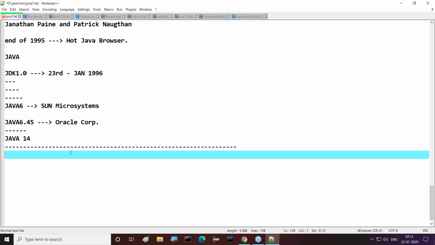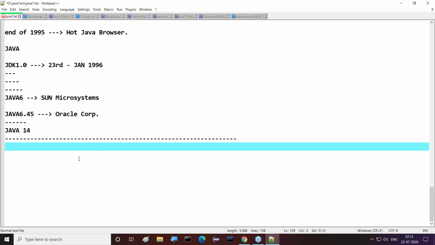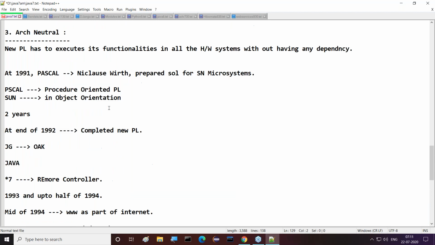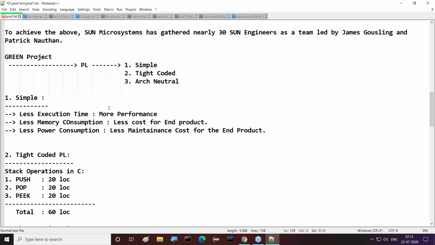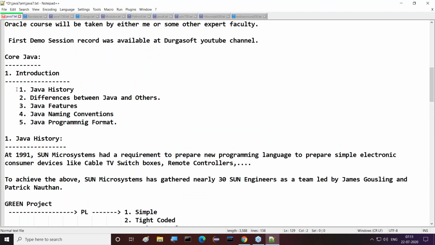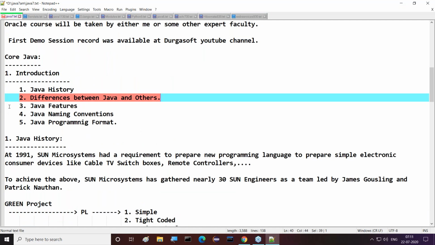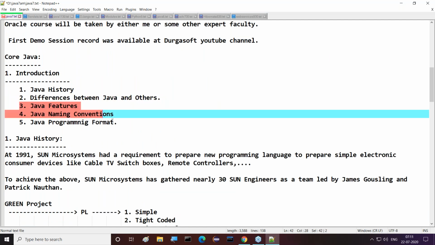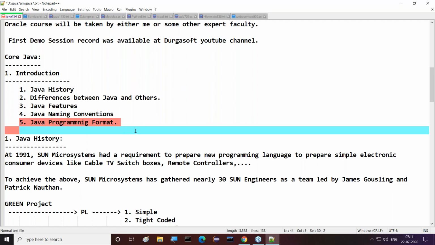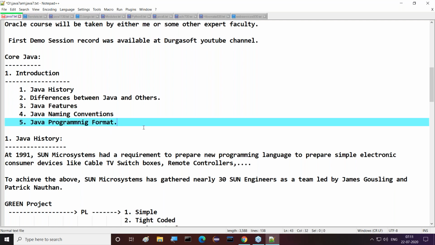Today we are going to start new content, the introduction part. A list of concepts is already given inside this introduction content. First one is Java history. Next are differences between Java and others, Java features, Java naming conventions, and Java programming format.